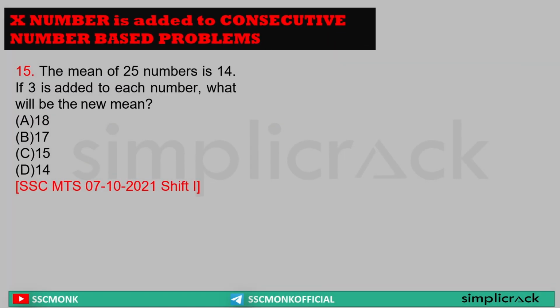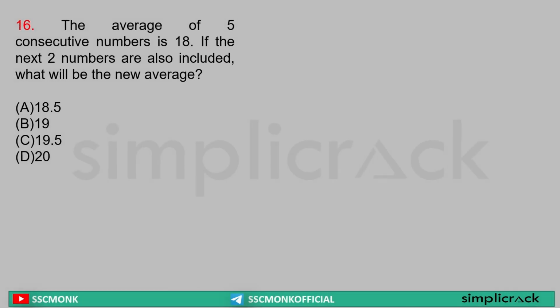X number is added to a consecutive number based problem. It is saying the mean of 25 numbers is 14. So for 25 numbers, mean was 14. Sir, if 3 is added to each number, what will be the mean? What I told you, the 3 will be only added to it. So it will be 14 plus 3, that is 17. Next. Without pen and paper question. Now it is saying the average of 5 consecutive numbers is 18. If the next two numbers are also included, what will be the new average?